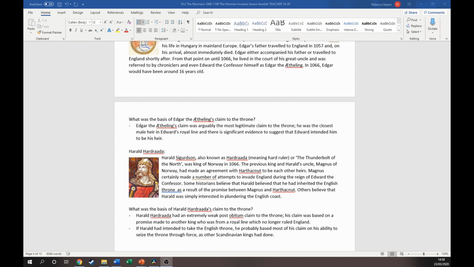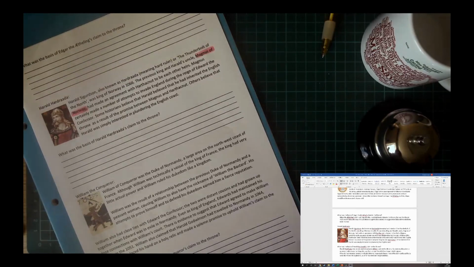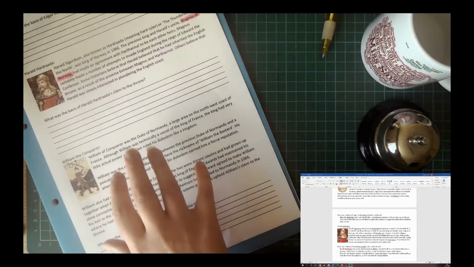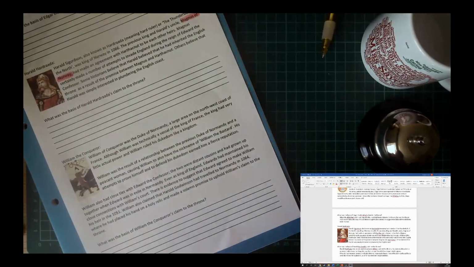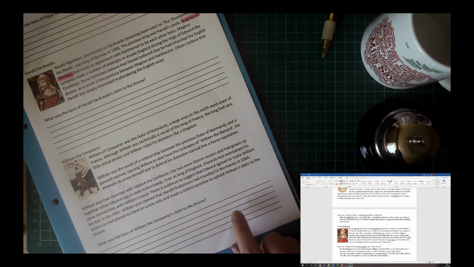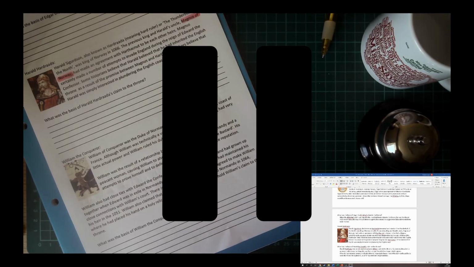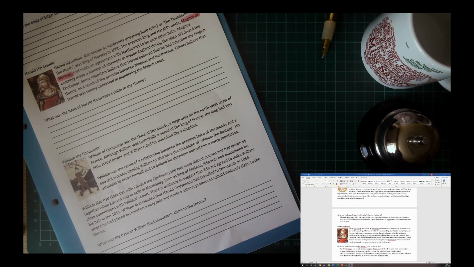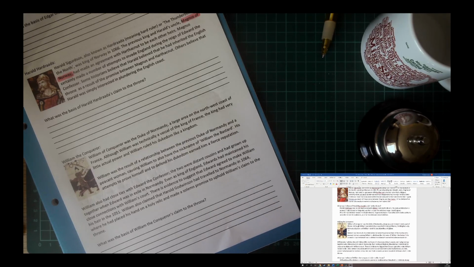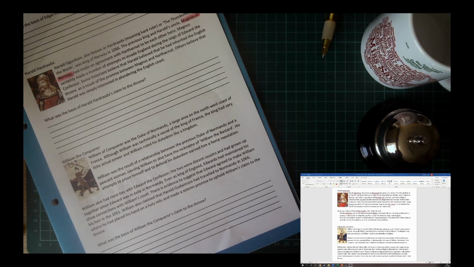Okay, so our final bit of reading to do then is looking at William the Conqueror. We know the pattern by now. Read through, make your notes, and then we will check through. Okay, so William the Conqueror.